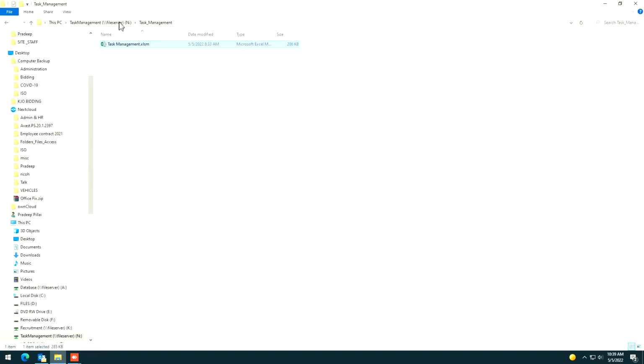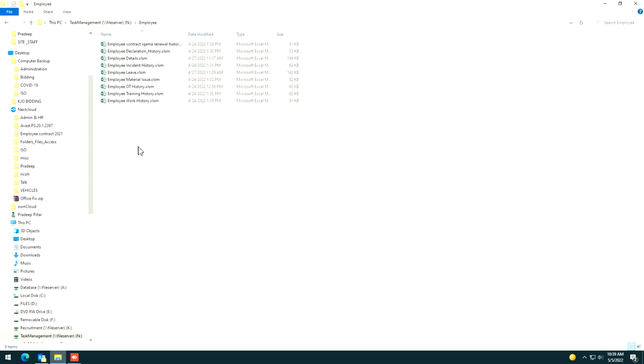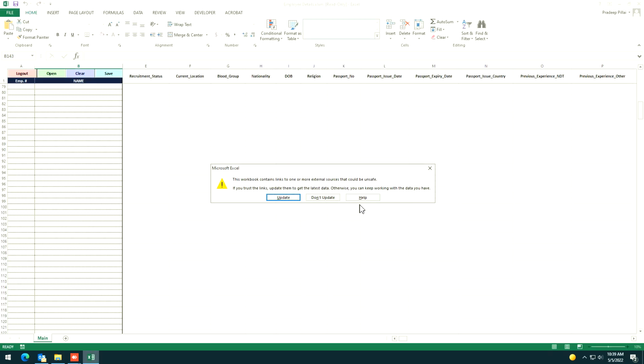Okay. Now there are a few sheets in the employee sheets. In the task management, there is an employee file. So here you can go for the employee details. This is the main sheet, the master sheet, like common folders that everybody can see. This is the employee details where everybody can see.